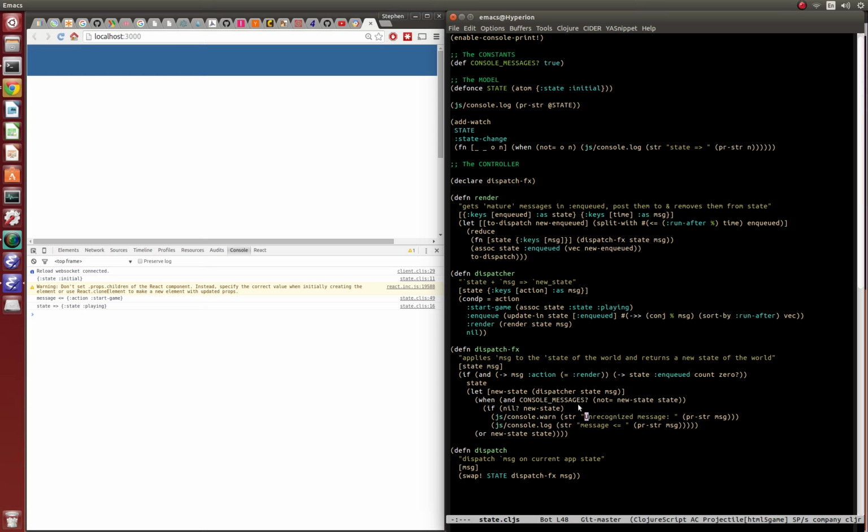It will log them when there is something in the enqueued queue. It will log the message saying this came in, this came in, this came in. But if there's nothing in the enqueued queue, it doesn't log anything at all. I might in the future just say, if it's render at all, then don't do anything, so render never generates events. But it's kind of nice to be able to see when render will generate an event. So I'll think about it.